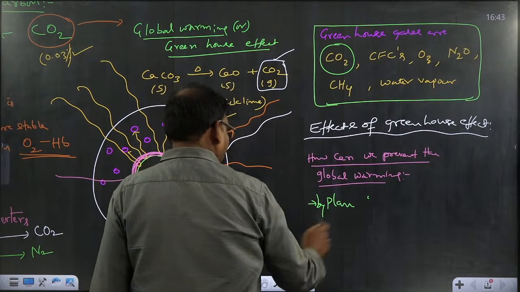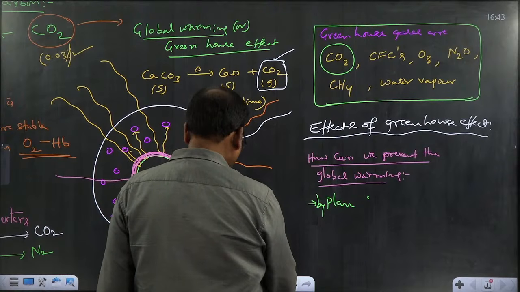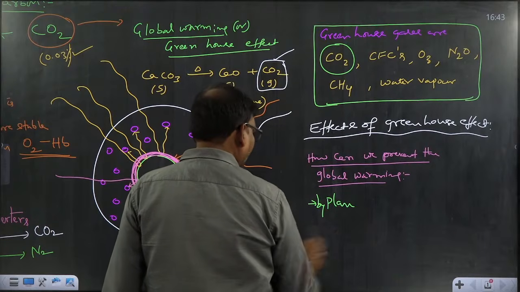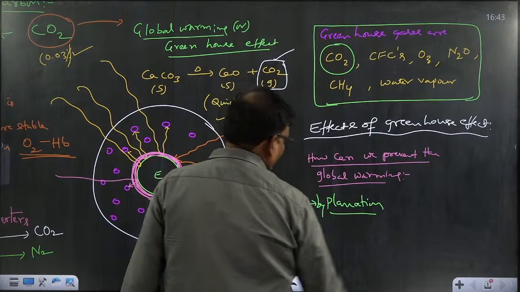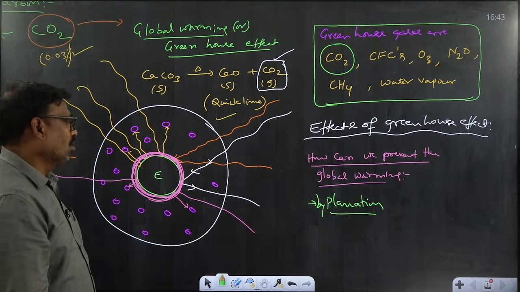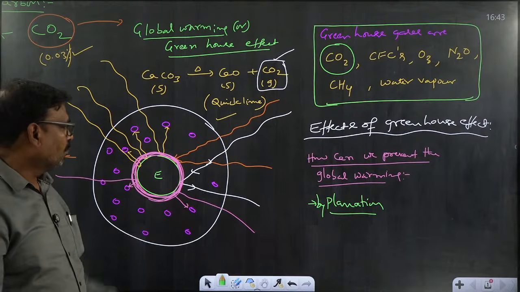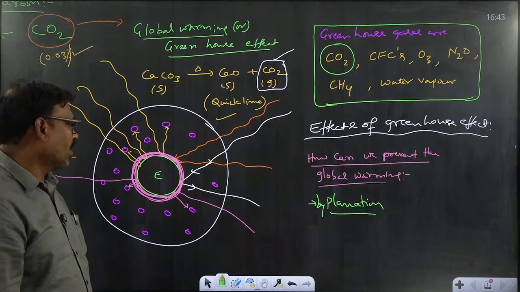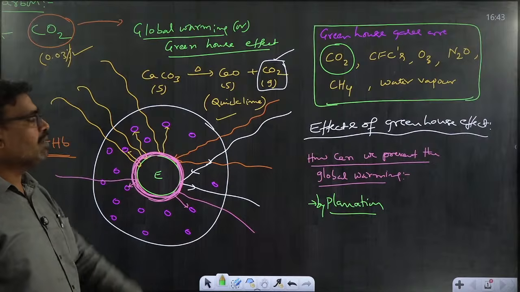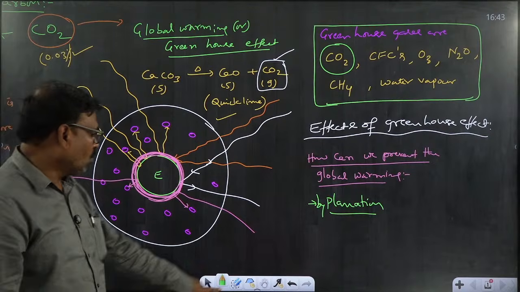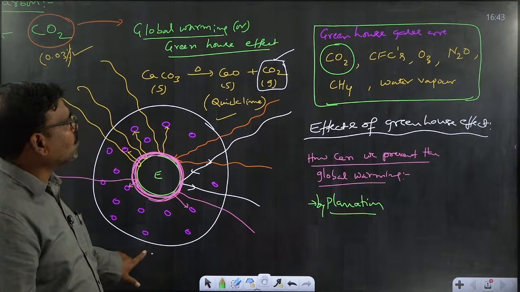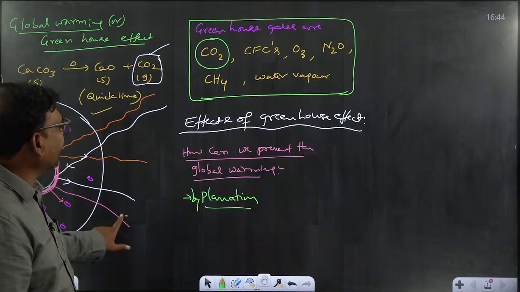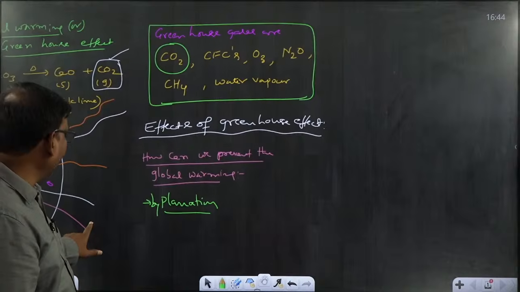Everyone has an idea about photosynthesis. During photosynthesis, the carbon dioxide level decreases and the oxygen level increases, because plants take carbon dioxide and prepare food, carbohydrates. At the same time, oxygen is liberated into the atmosphere. So growing plants is the best way to reduce the greenhouse effect or global warming. That means afforestation must take place by preventing deforestation.